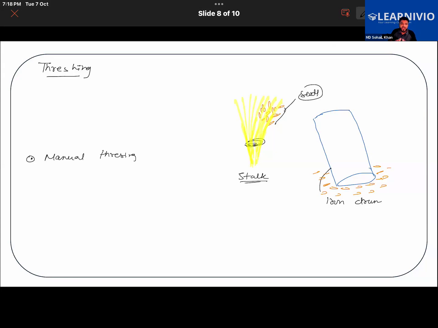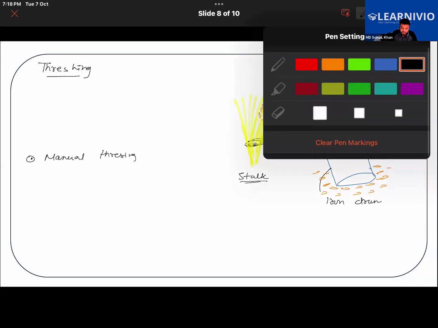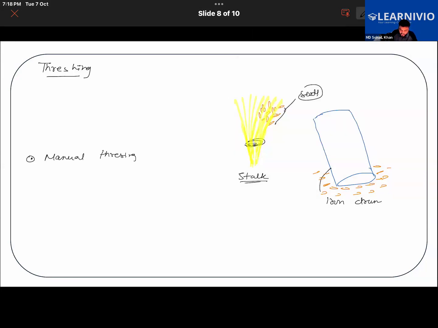Or if a large amount of stalks are there, animals can also be used for this purpose. Animals like bullocks will be made to walk over it.